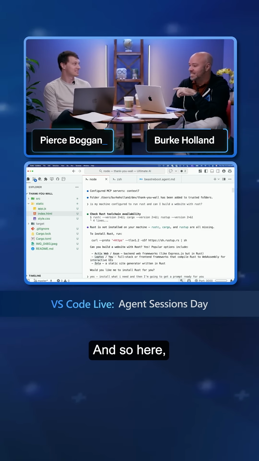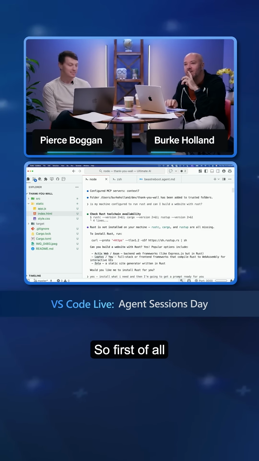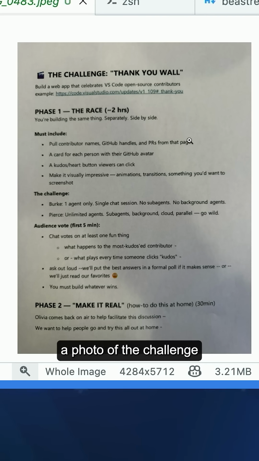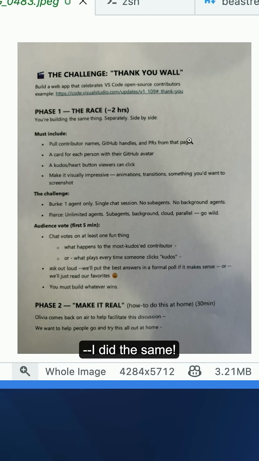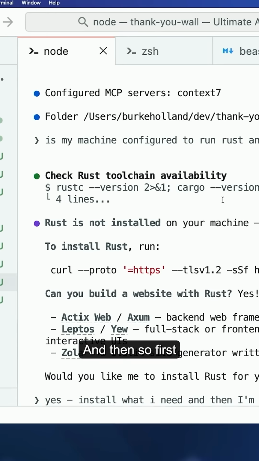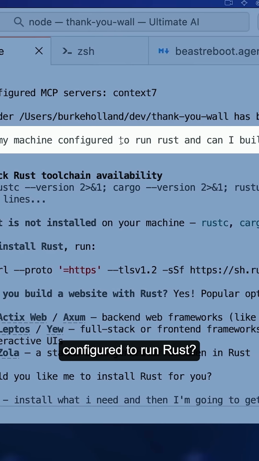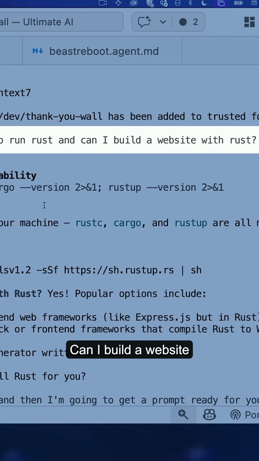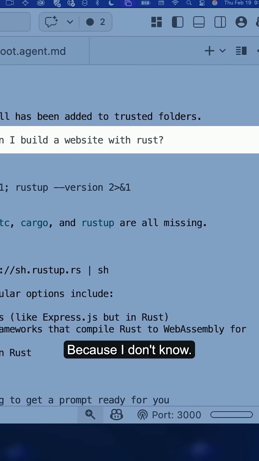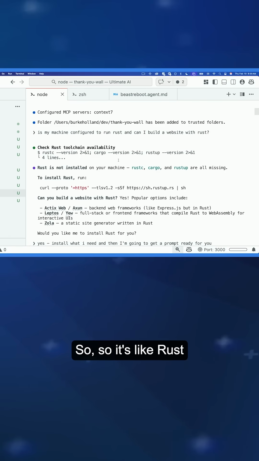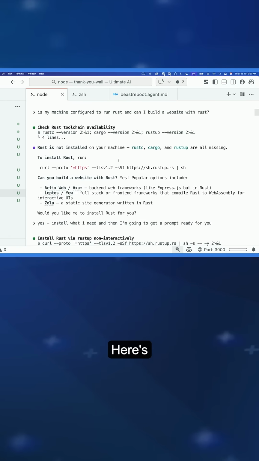So I'm using Rust, and here, let me walk you through what I did. First of all, I took a photo of the challenge with my phone and airdropped it to my machine. Then I had to ask: is my machine configured to run Rust? Can I build a website with Rust? Because I don't know. It said Rust isn't installed on your machine, and here's how you can build.